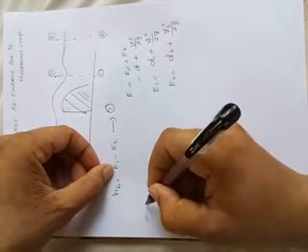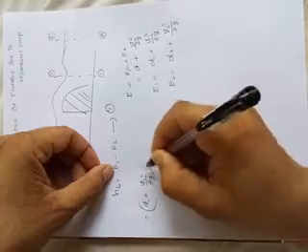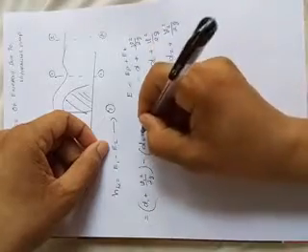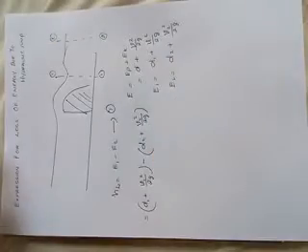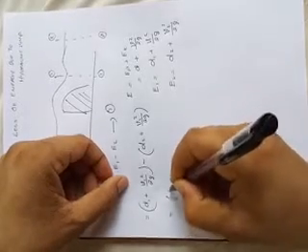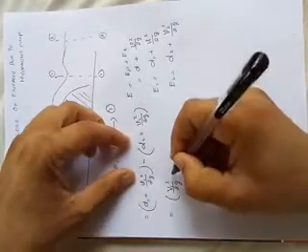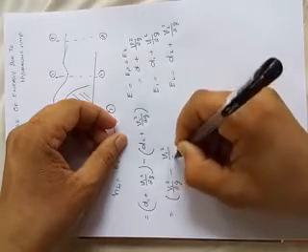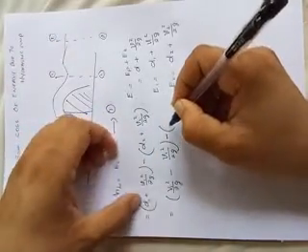So rewrite the equation. Instead of E1 you can write D1 plus V1 square divided by 2G, and next for E2, D2 plus V2 square divided by 2G. Rewrite the equation and simplify it. The common term 2G can be separated: V1 square minus V2 square divided by 2G.